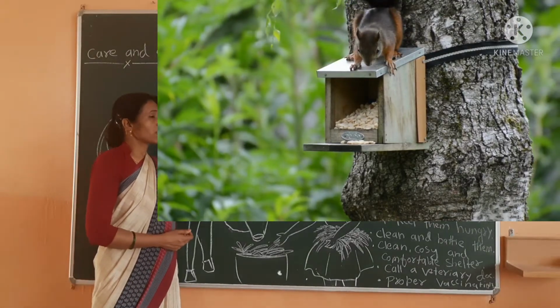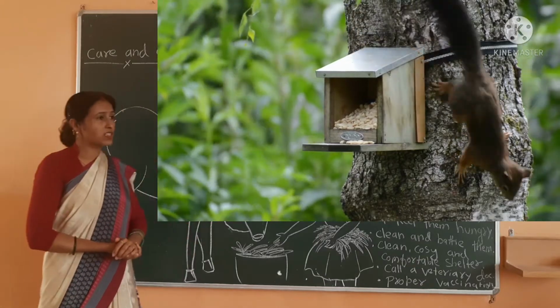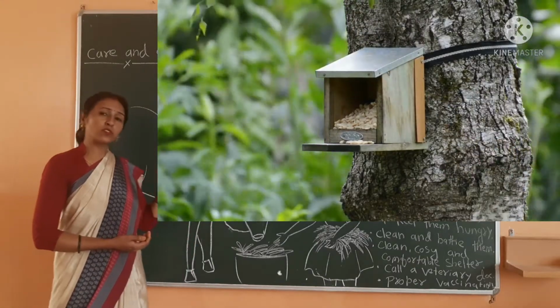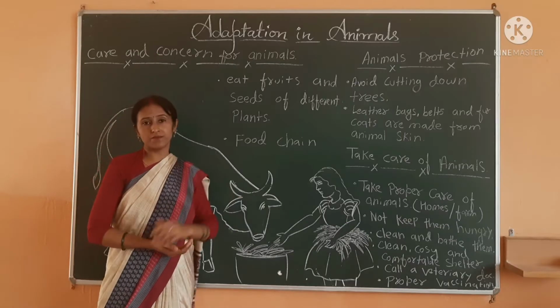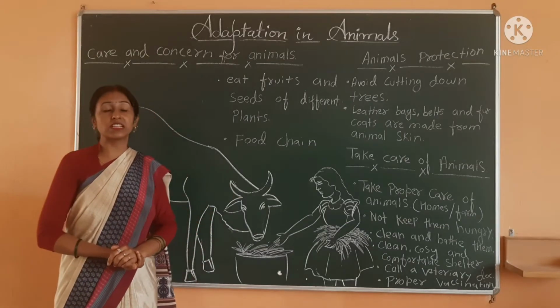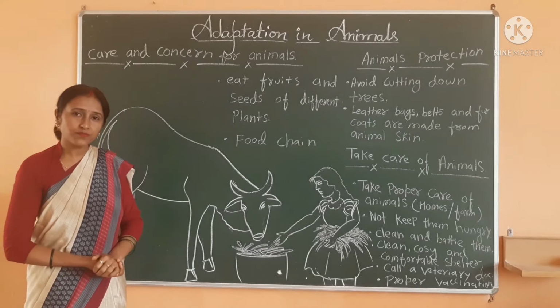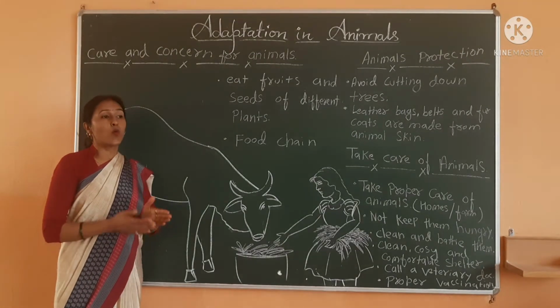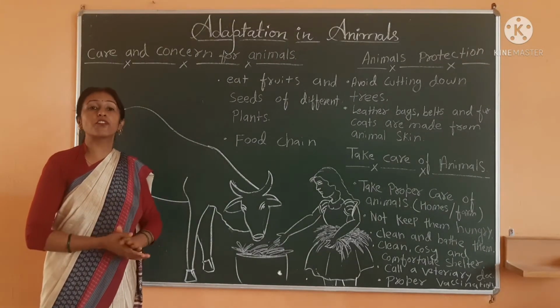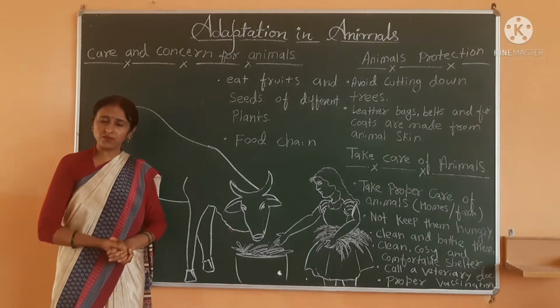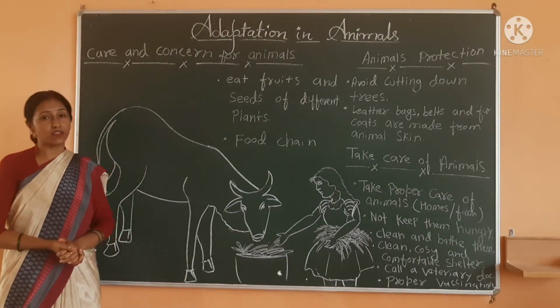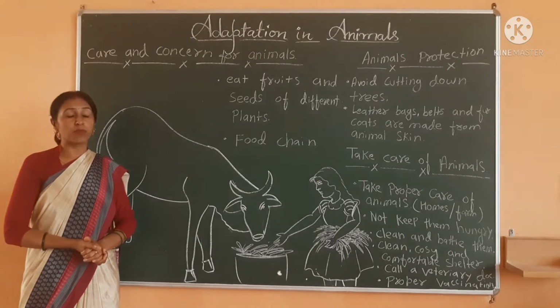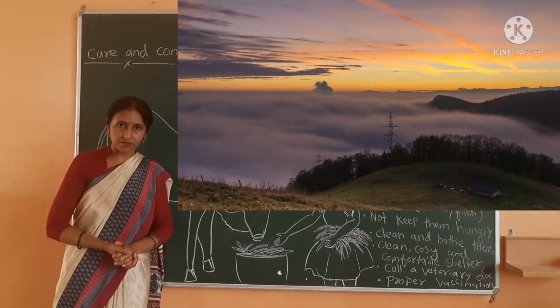So these animals are also very useful for us, and there is a term which is written in our book, food chain. What does it mean? Food chain. What is the main source of energy on earth? Anyone? Main source of energy. The main source of energy is the sun.